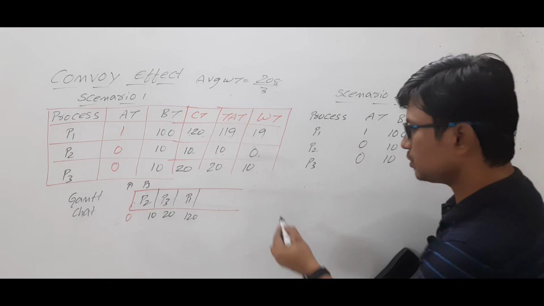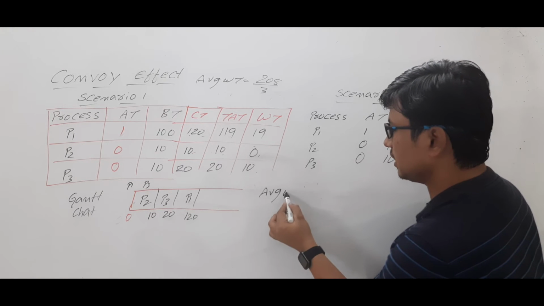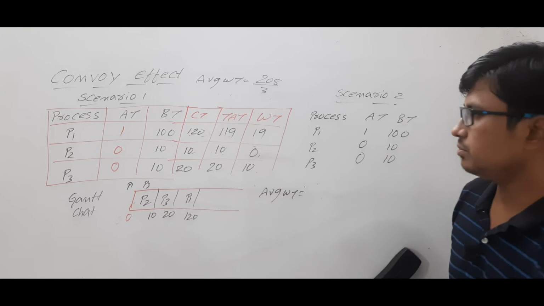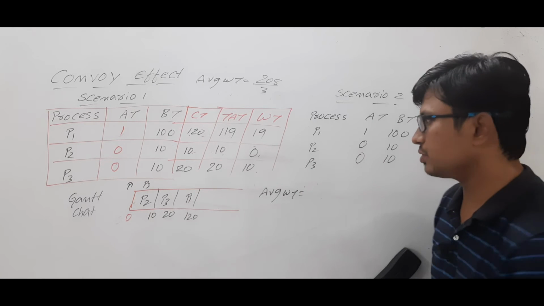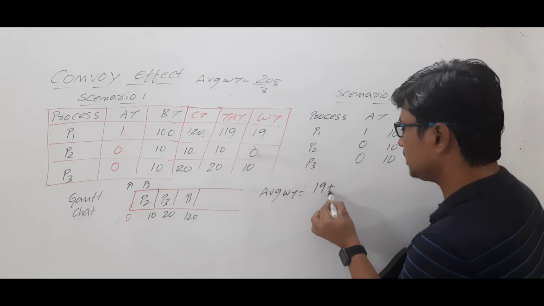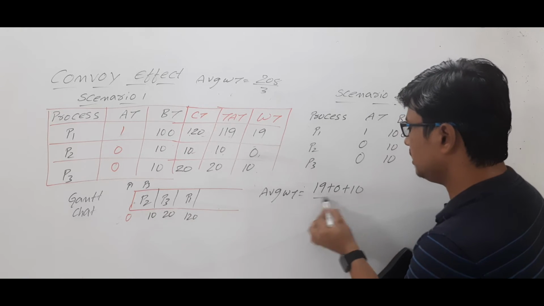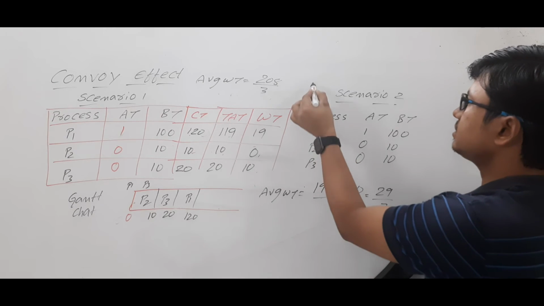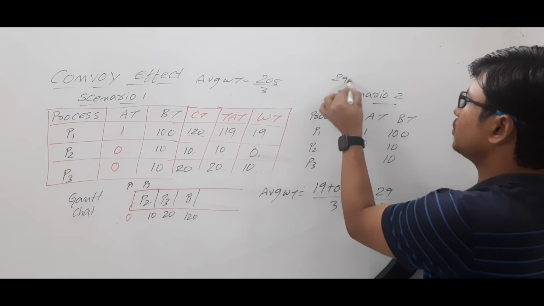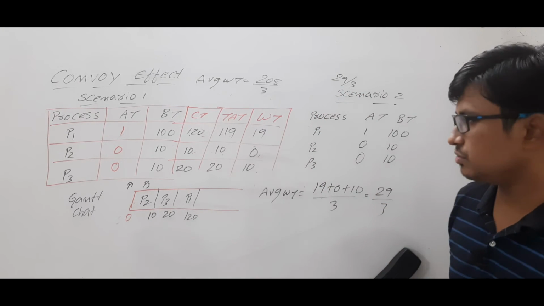Now we need to compute the average waiting time. Average waiting time is equal to the sum of all the process waiting times divided by the number of processes, which is equal to 19 plus 0 plus 10 by 3, which is equal to 29 by 3. In scenario 2, we got 29 by 3 as the average waiting time.